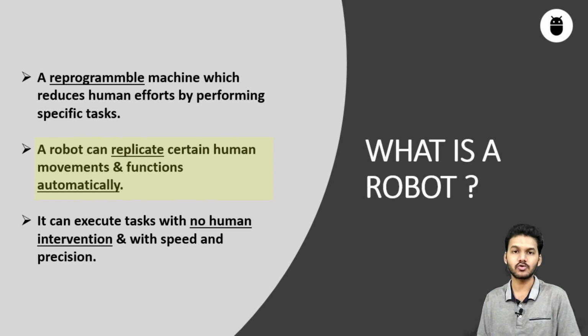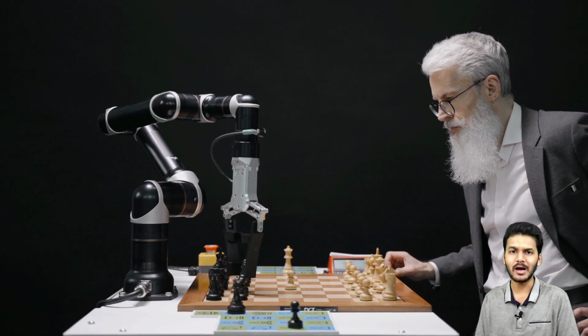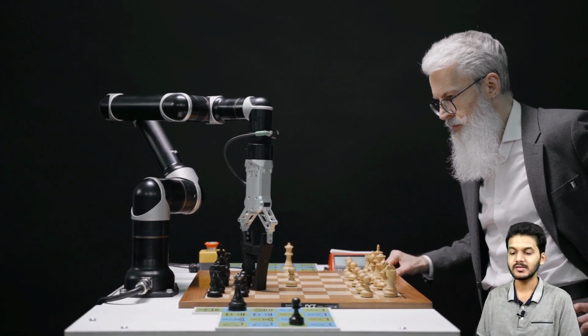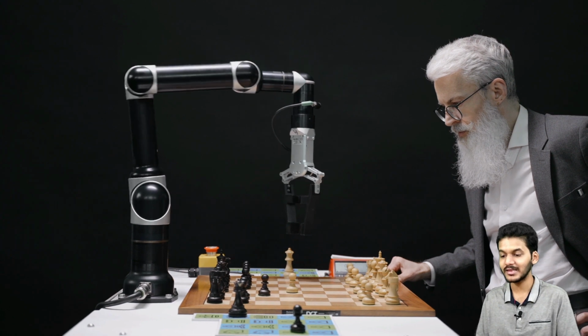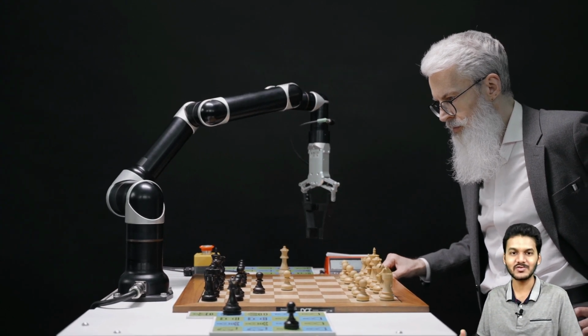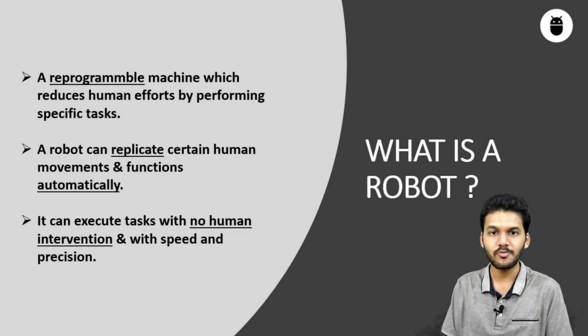Not only humanoid robots, but other types of robots like a robotic arm also replicate human movements. The structure of these types of robots is such that they can mimic some characteristics of a human. So this was all about the second point.